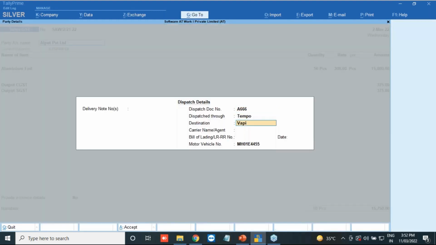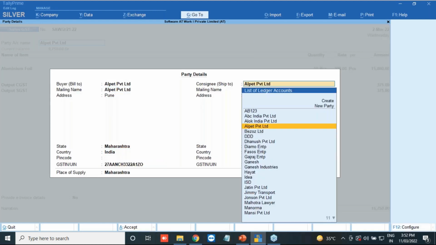In this entry everything is there. I have mentioned the dispatch document number and all. I will mention the date over here, so my date is 2nd March 22. So here I have updated the change. I will change the consignee, as my consignee is different.